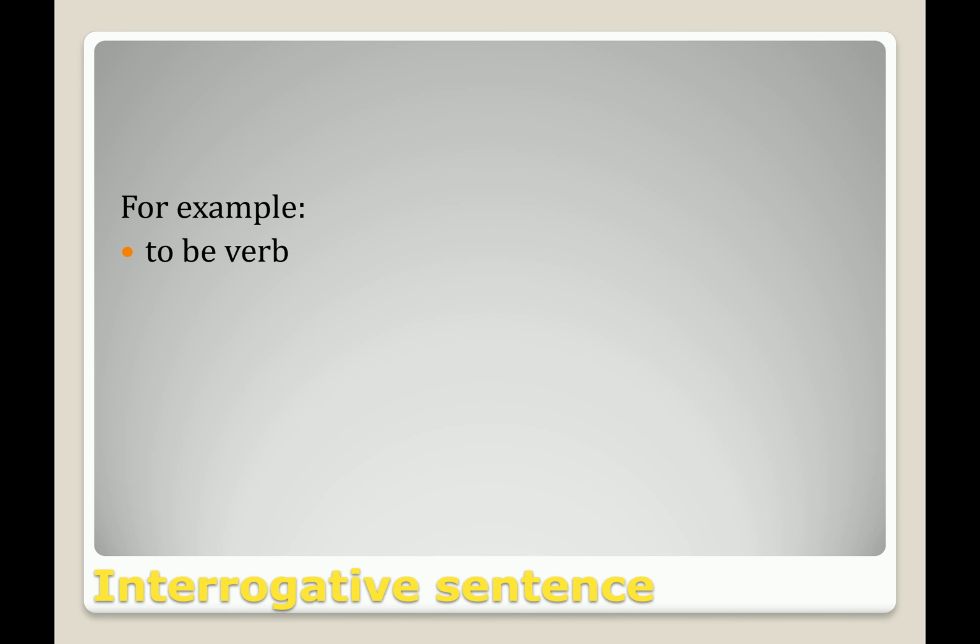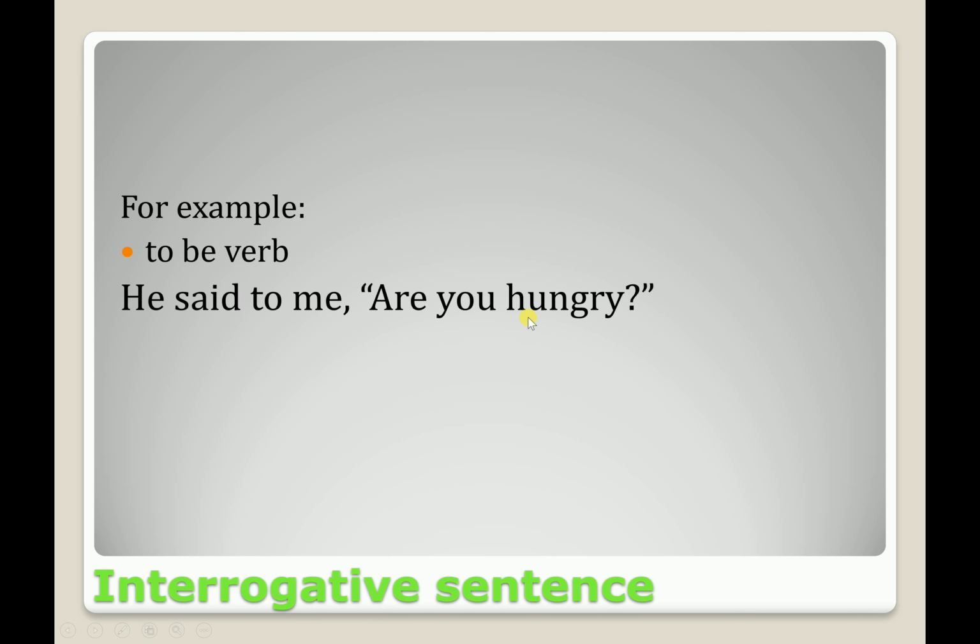three different ways. First one is the to be verb. The example is, he said to me, are you hungry? So you will answer that yes or no. You are hungry? Yes, I am hungry. No, I am not hungry. So the answer will be like that.